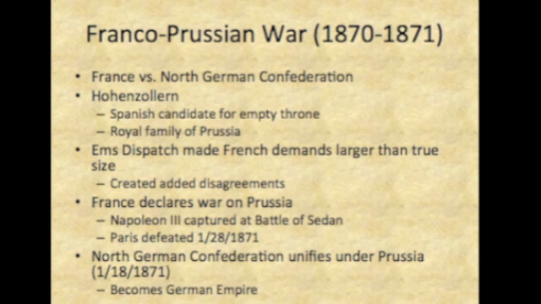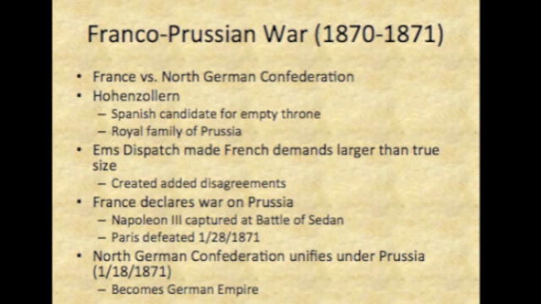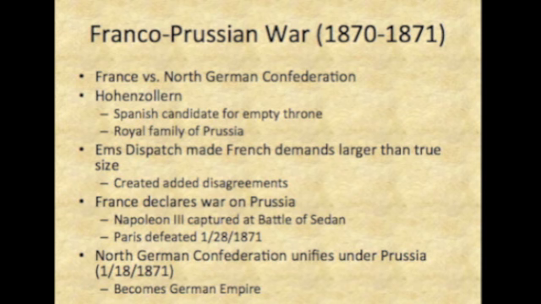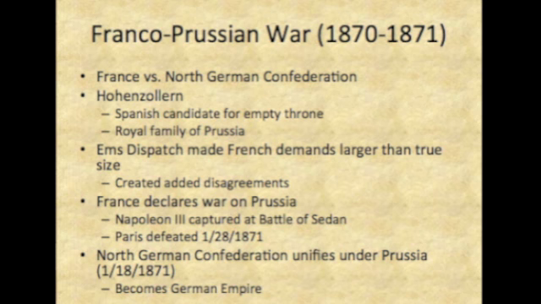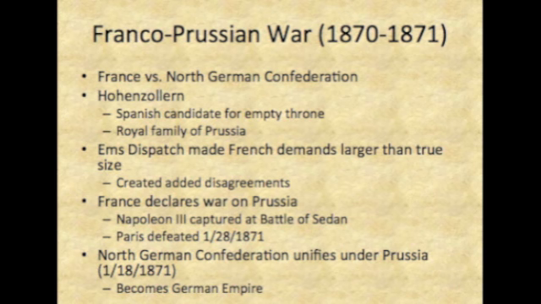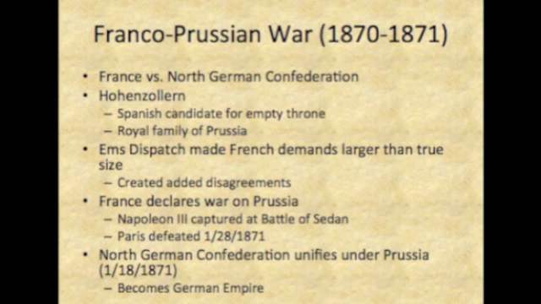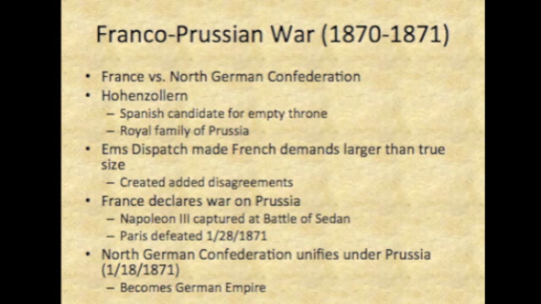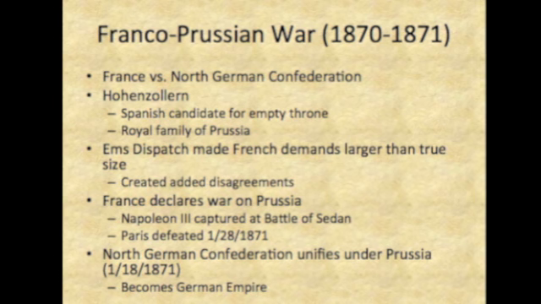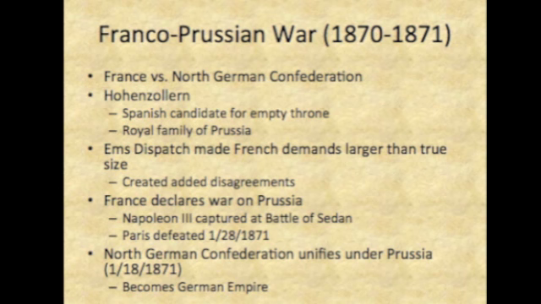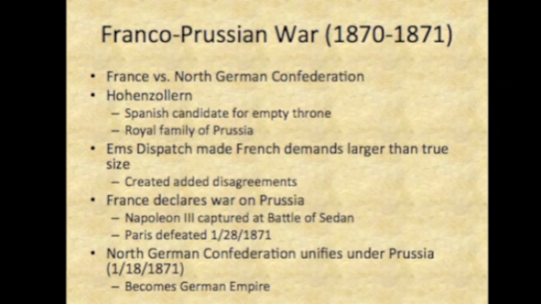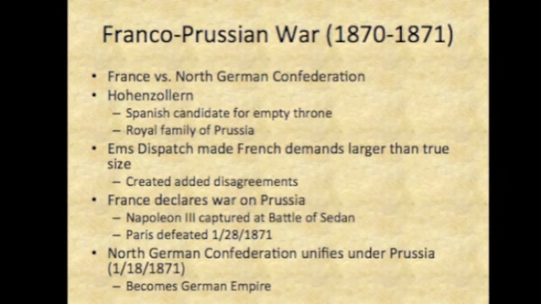Finally, when France had become too fed up, they declared war on Prussia, who was quickly aided by the rest of the North German Confederation. At the Battle of Sedan, the North German Confederation captured Napoleon III, as well as his army. On January 18, 1871, the Germans unified under Prussia, becoming the German Empire. And just 10 days later, the Germans defeated the French in Paris, becoming their first win as a unified nation.